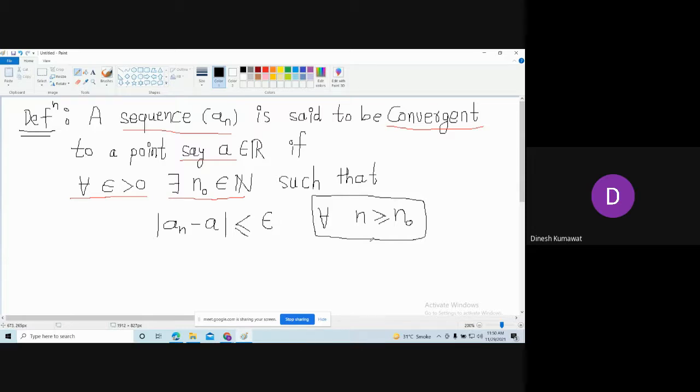What is the meaning of for all n bigger than or equal to n naught? Don't worry about the for all, just tell me about this part. What do we mean by n bigger than or equal to n naught?